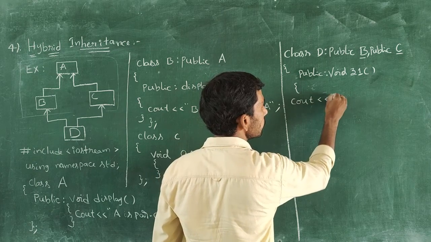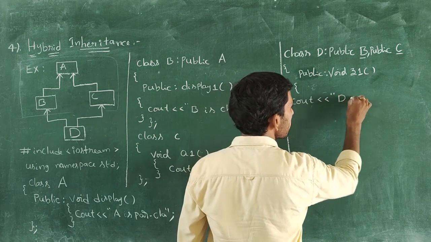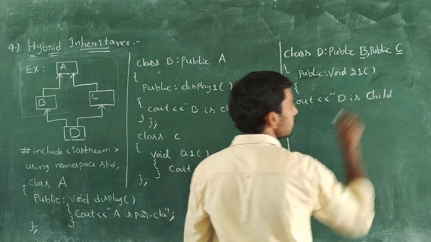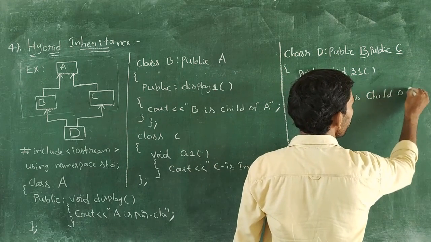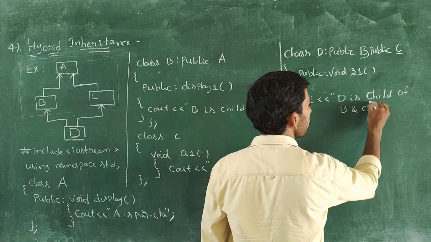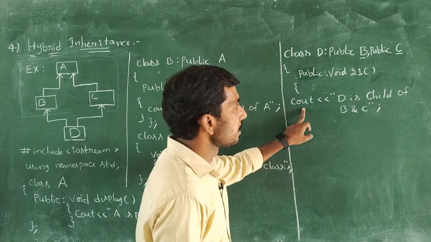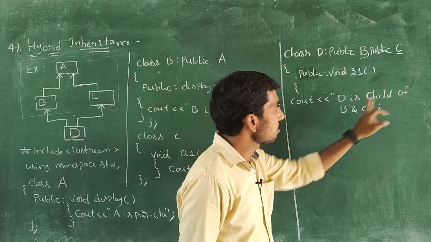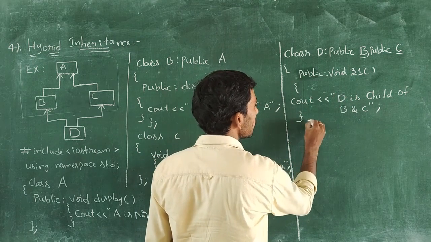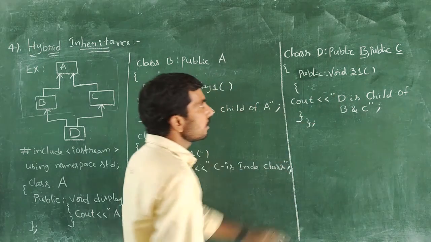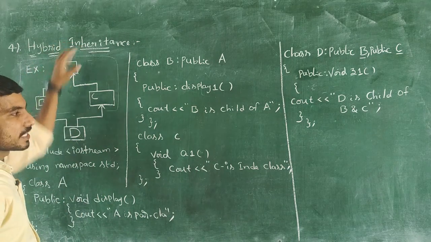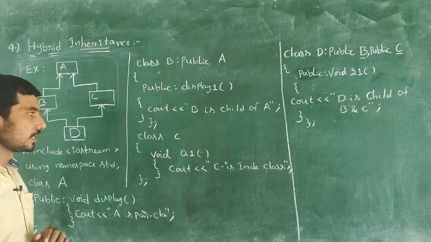Cout, D is child class of B and C. So D is a child class of B and C. Then closing of z1 function and closing of D class. So up to now, hybrid inheritance of implementation is finished.